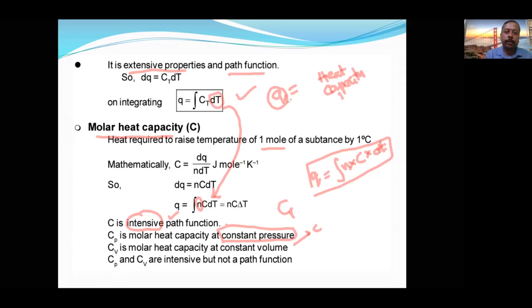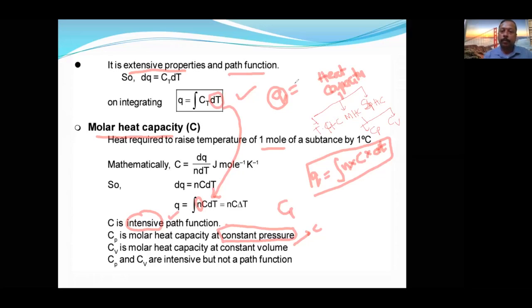Basically divided into how many types? Very good. They are basically divided into three types. First one is total heat capacity. Second one is molar heat capacity. Then it is specific heat capacity. Okay. Molar heat capacity is further divided into two types, Cp and Cv. Cp is the molar heat capacity at constant pressure. Cv is the molar heat capacity at constant volume.